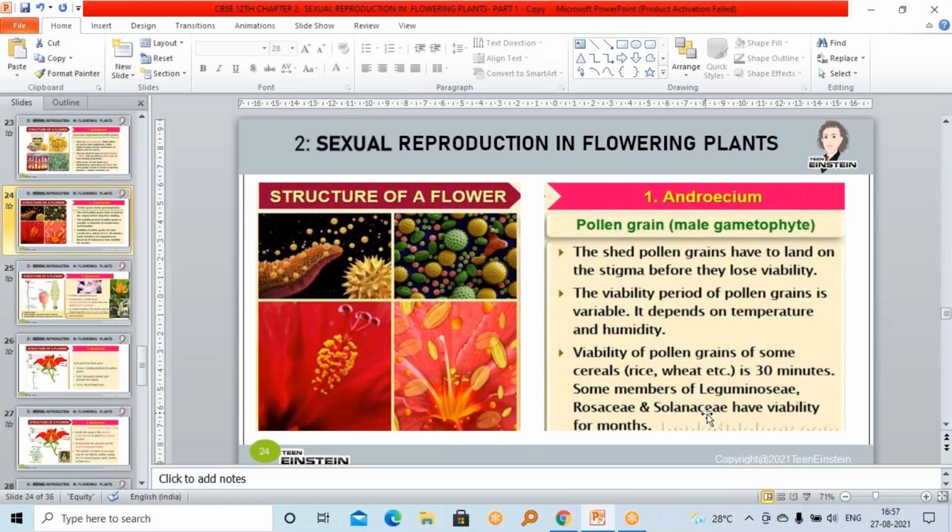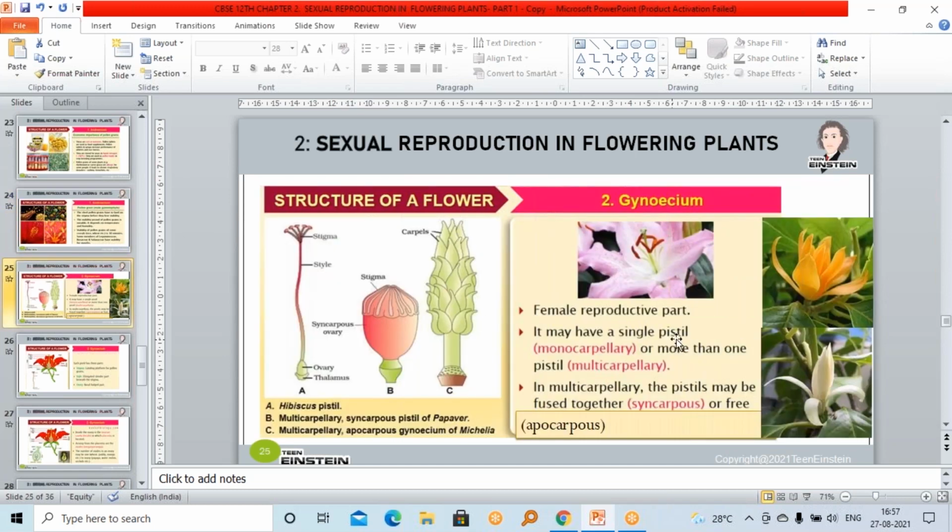But in the Leguminosae family, that is legume plants, and the Solanaceae family, like chili and tomato, the viability is for several months. Clear? So the structure of pollen grain is now over.